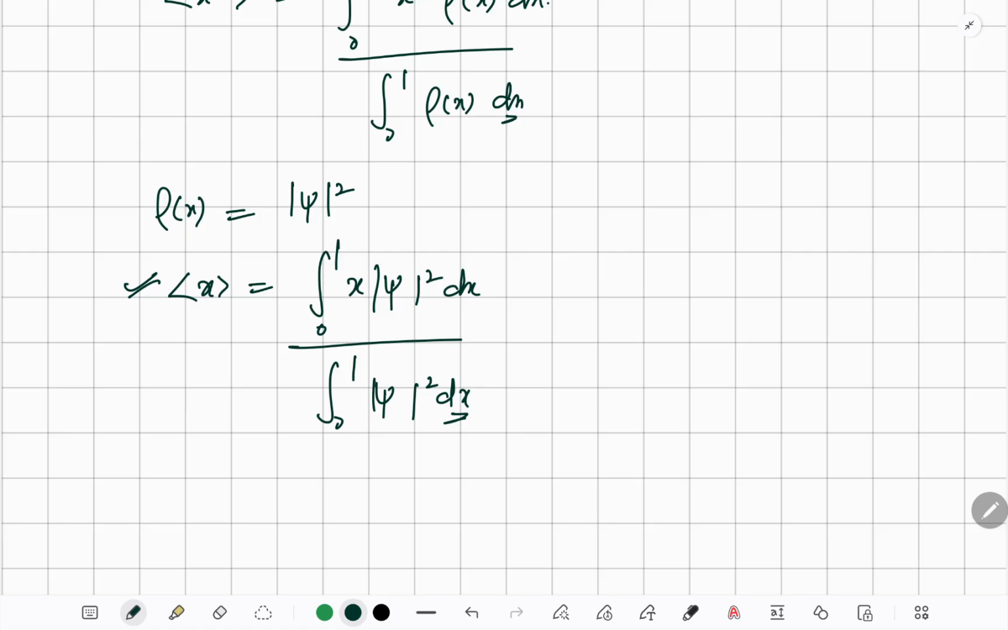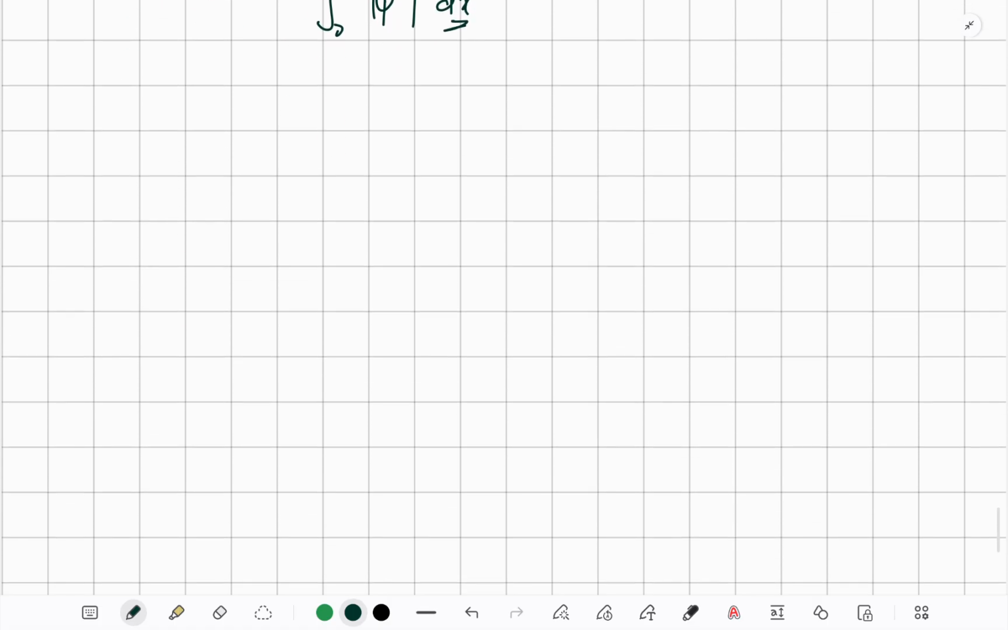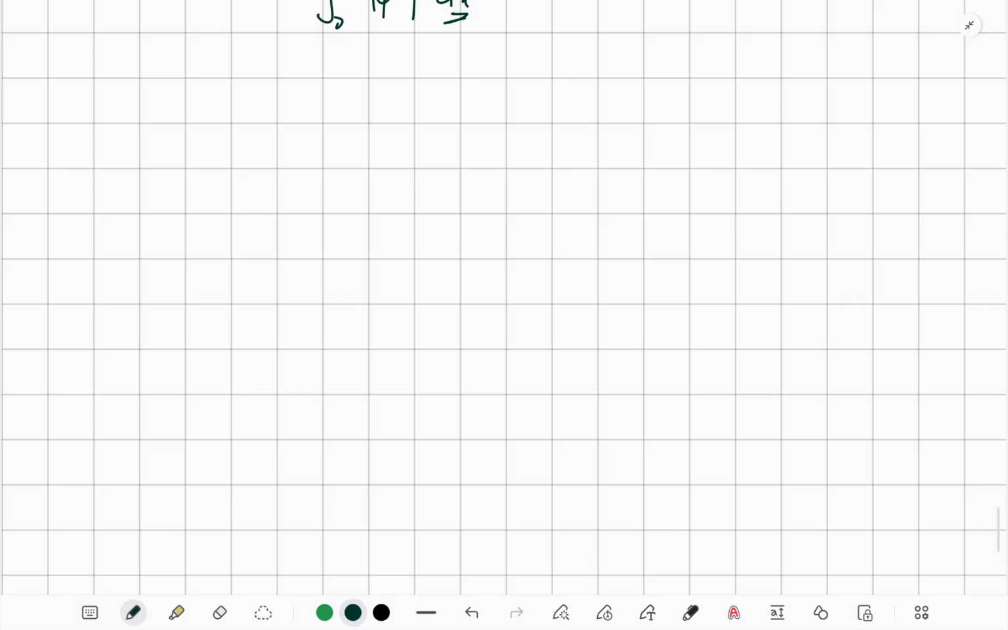Now let's move to quantum mechanics. In quantum mechanics, we have some operators, because whatever we do in quantum mechanics, we do it through operators. If we want to find the position of the particle, we use a position operator. If we want to find the momentum, we use the momentum operator. If we want to find the kinetic energy, then we use the kinetic energy operator.